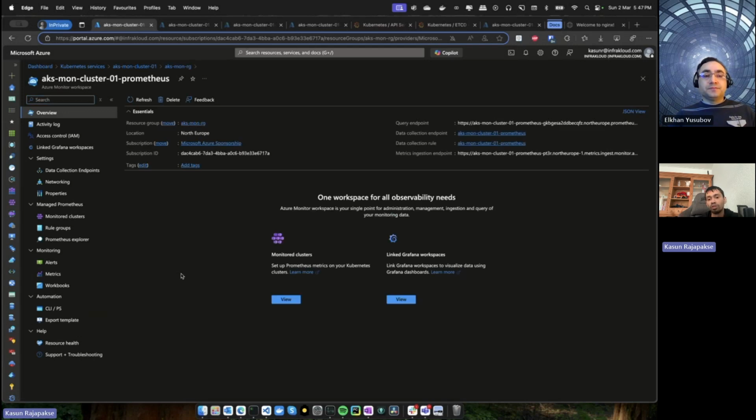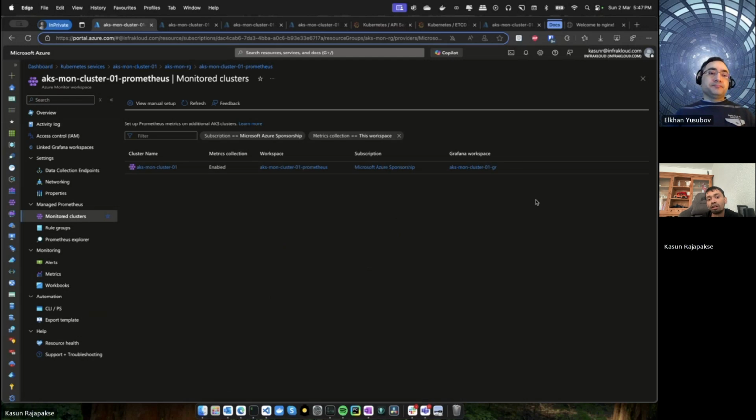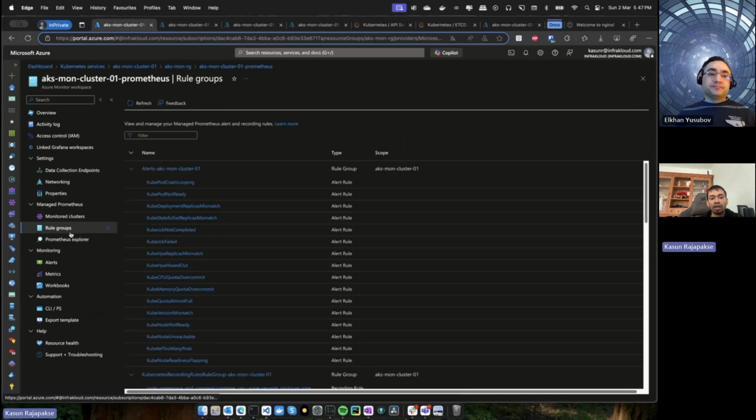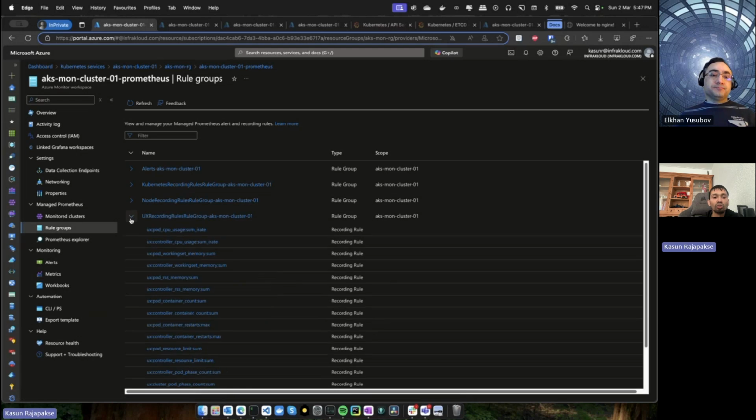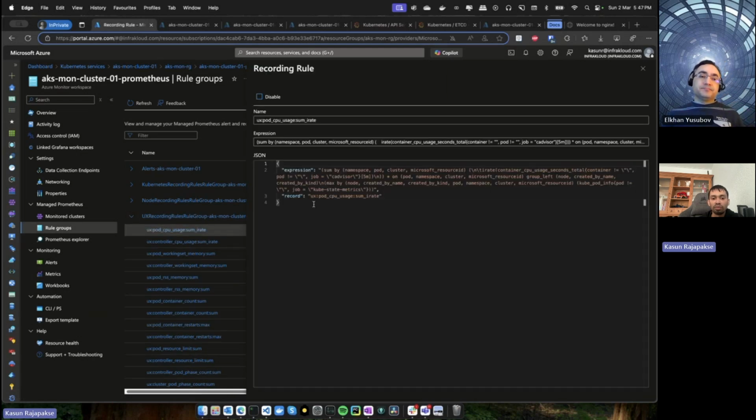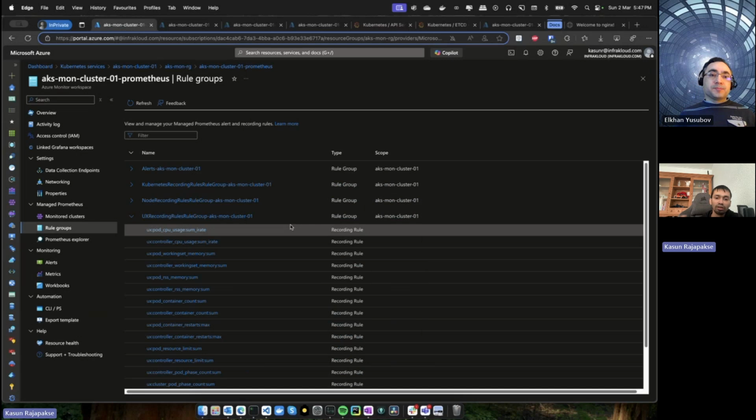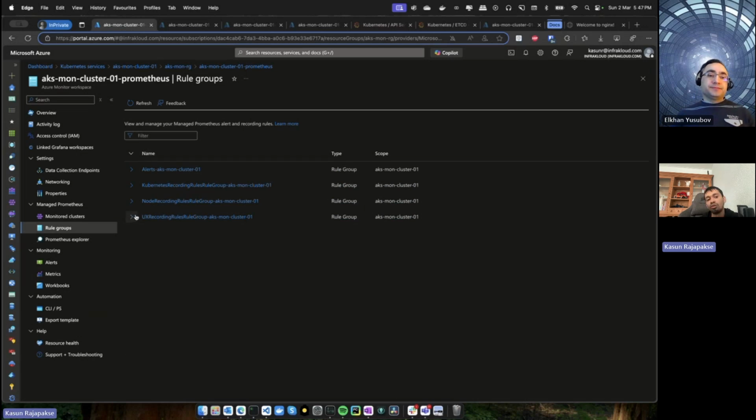Prometheus workspace. So here the Prometheus workspace is the place you connect your cluster. So you can see the cluster is connected. Then here you can see additional information like rule groups that are included in here. These rule groups will run specific queries, we call them PromQL queries. It's like KQL queries to get the information from Prometheus, right? So you can create your own rule groups and include them into the Prometheus workspace to get information from Prometheus, right?